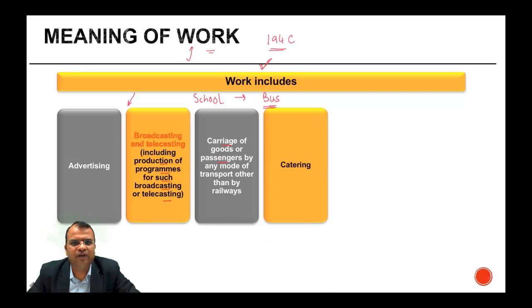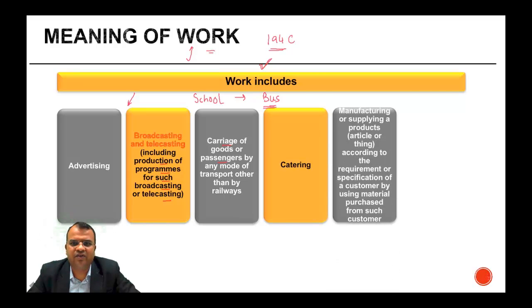Catering, you have a lot of caterers these days who serve food during the marriages and various functions. So if a business hosts some get together for their company and they pay to the caterers, that will attract TDS under 194C.